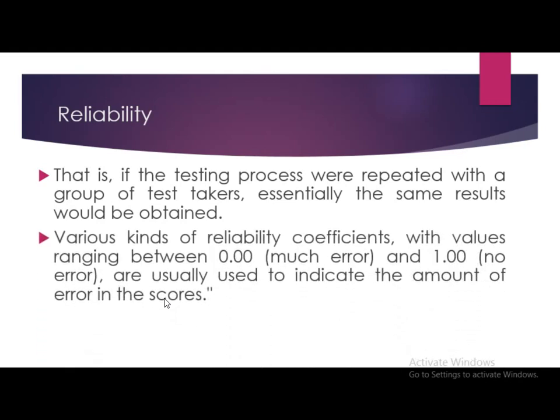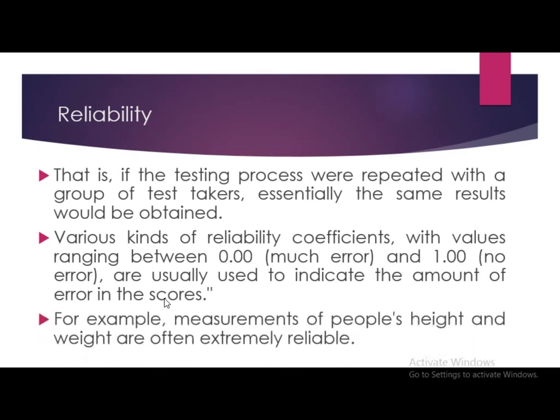Various kinds of reliability coefficients, with values ranging from 0.00, that is much error, to 1.00, that is no error, are usually used to indicate the amount of error in the scores. We just now saw the alpha value that lies between 0.00 and 1.00. For example, measurements of people's height and weight are often extremely reliable because they will produce the same type of results every time.